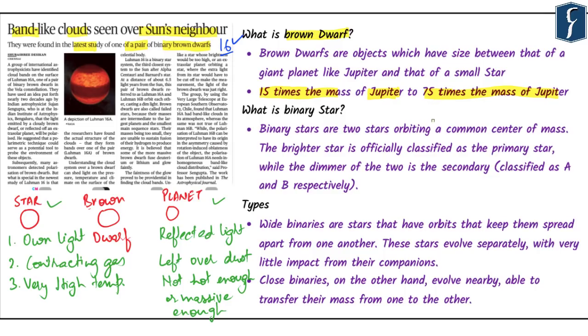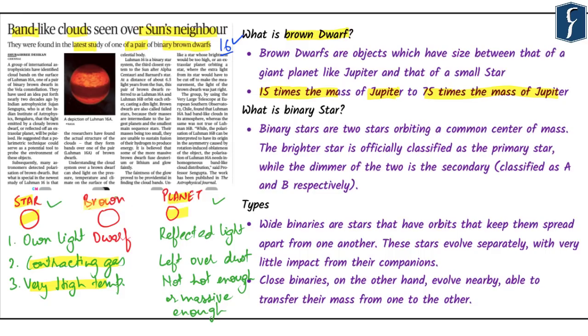Now, one of the interesting aspects of this range is that the object would not be able to sustain fusion. The point highlighted in the last part is that we have contracting gases and this leads to very high temperature. Stars are very massive bodies in comparison to a planet.